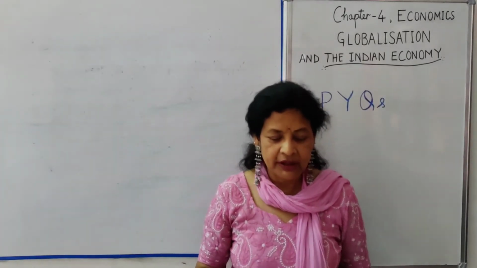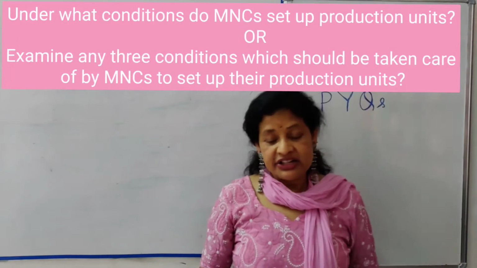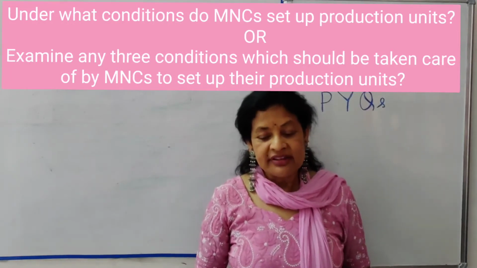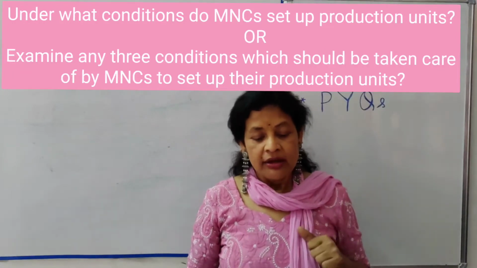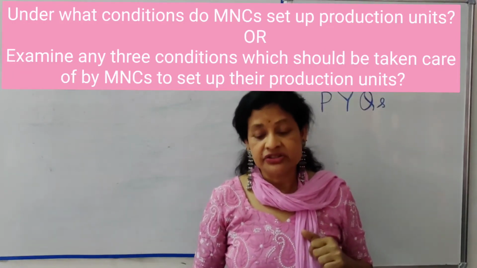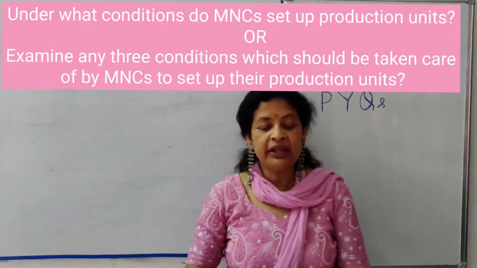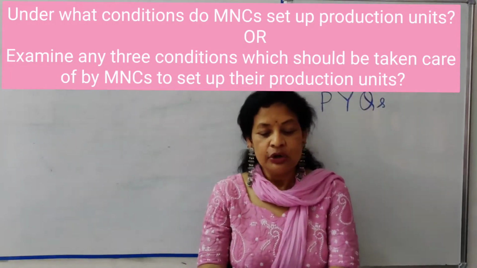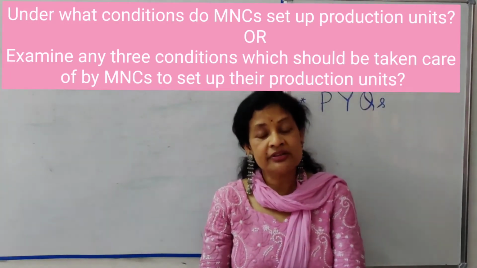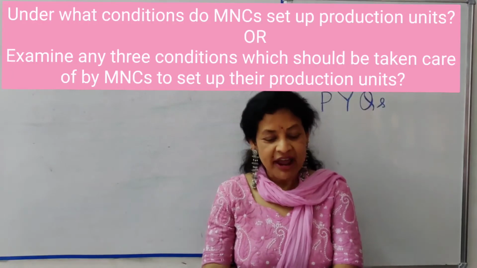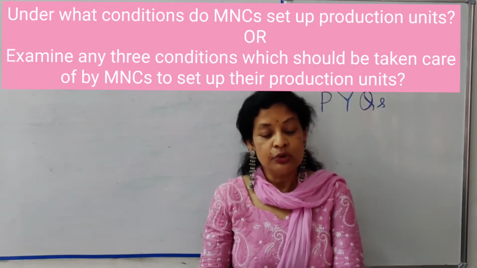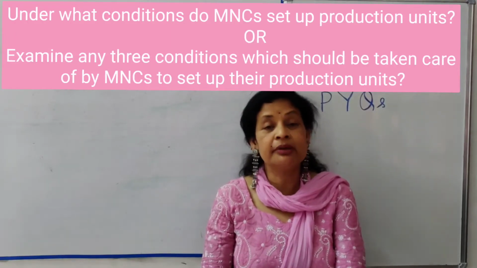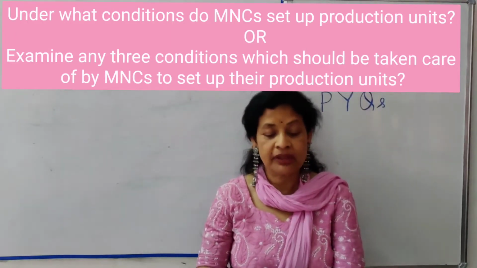Next question. Under what conditions do MNCs set up production units? Or examine any 3 conditions which should be taken care of by MNCs to set up their production units. Or describe any 5 factors that promote the MNCs to set up their production units in a particular place.